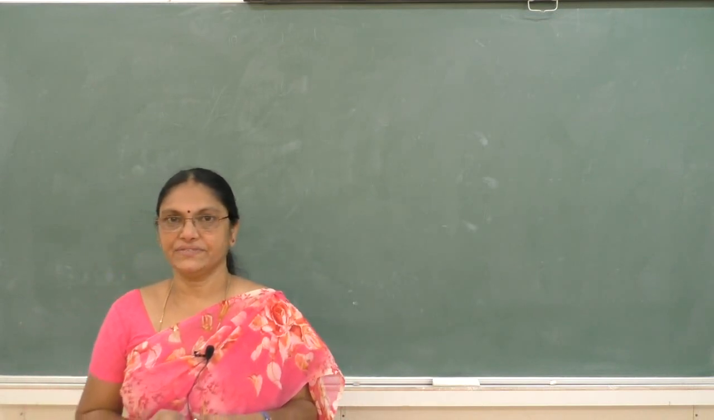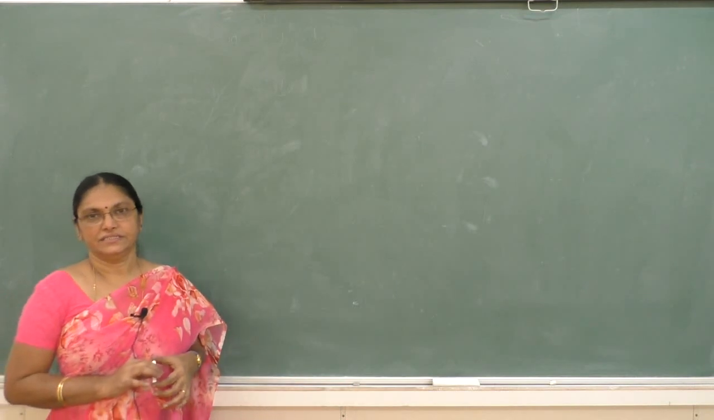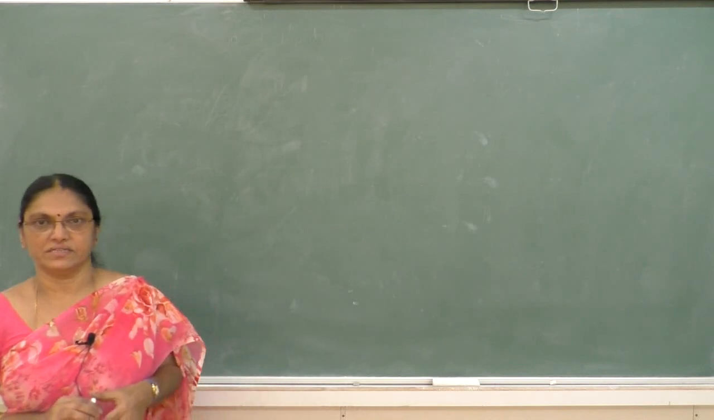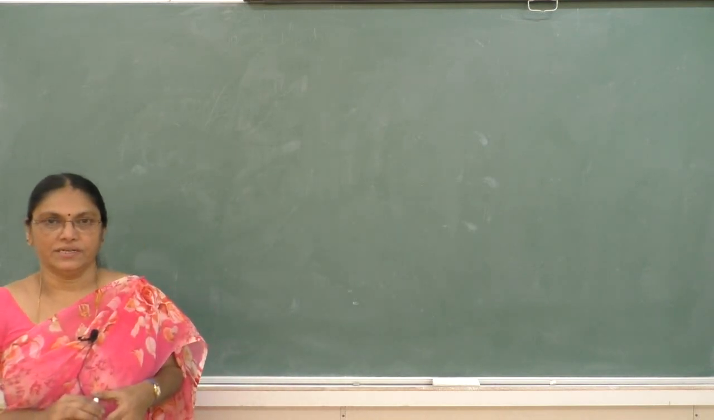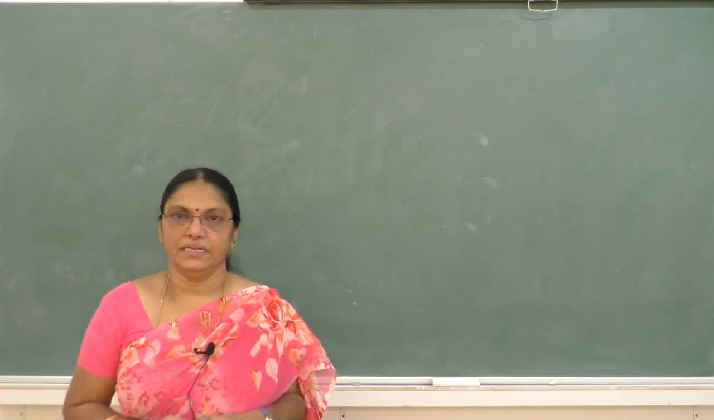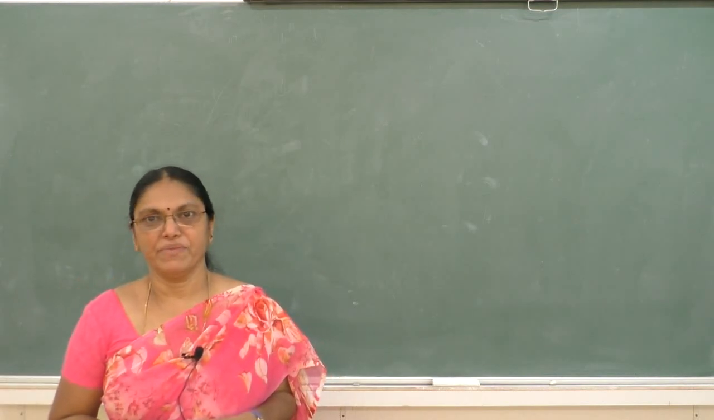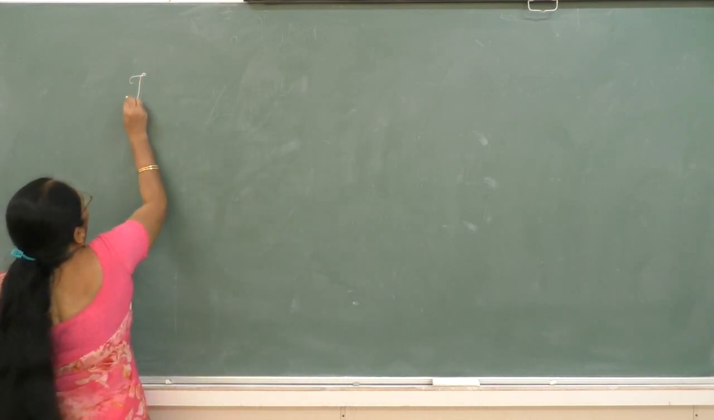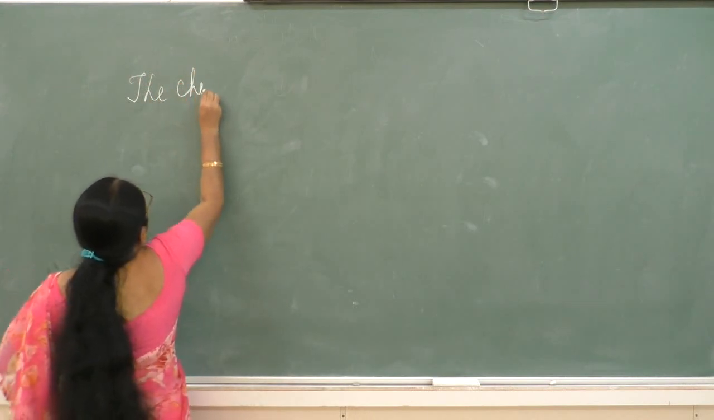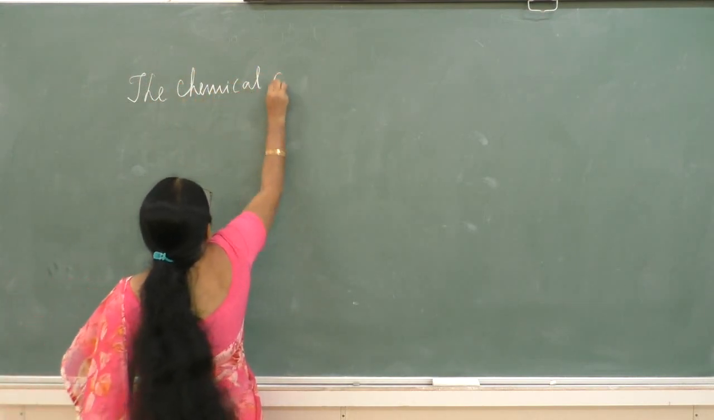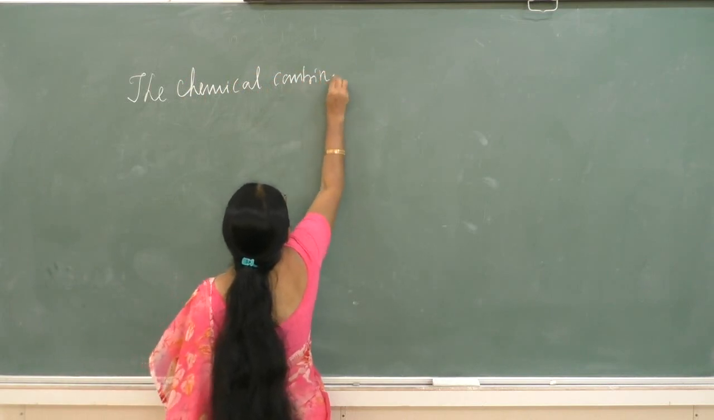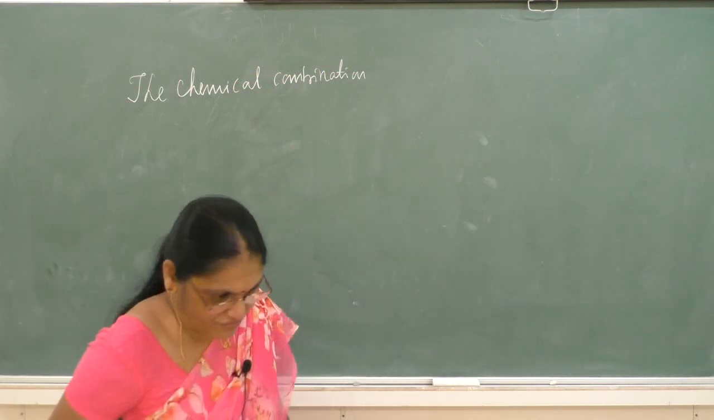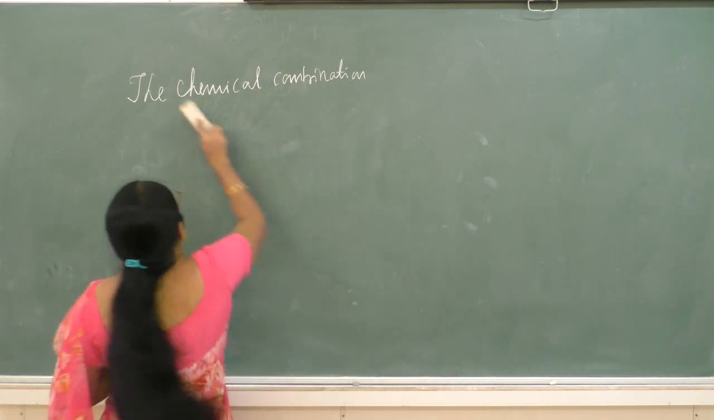So in the last class we have studied about precision, accuracy and significant figures. Now let us consider the laws of chemical combination.